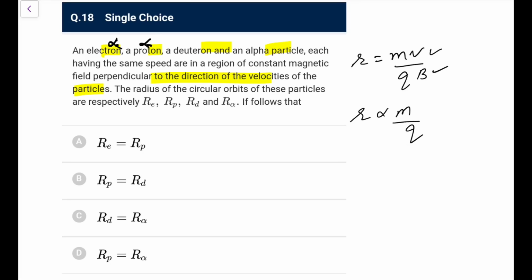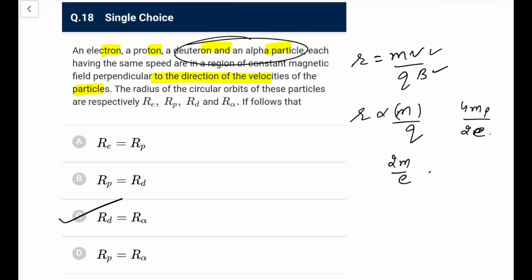It cannot be for electron and proton, so this cannot be the answer. Proton and neutron, not possible. Now the alpha particle, you know, has a mass 4 times the proton mass and charge twice the electronic charge, so its factor is 2. For the deuteron also, mass is 2m and charge is e, so deuteron and alpha will match. So that means R_d equals R_alpha, so you will have option C here, that would be right.